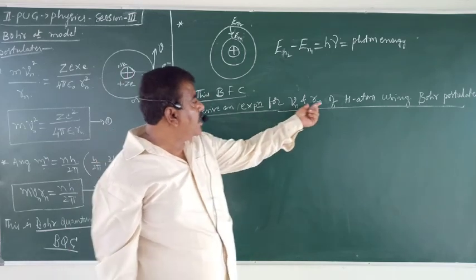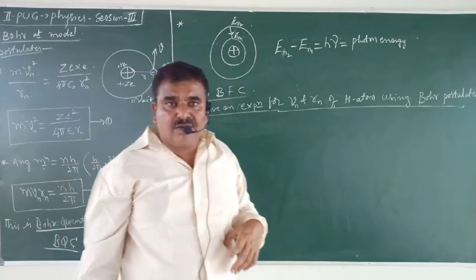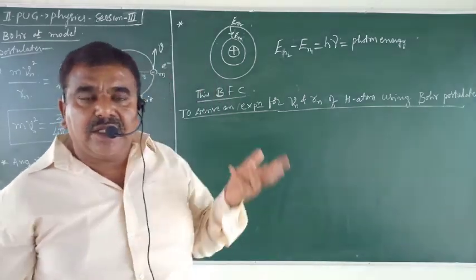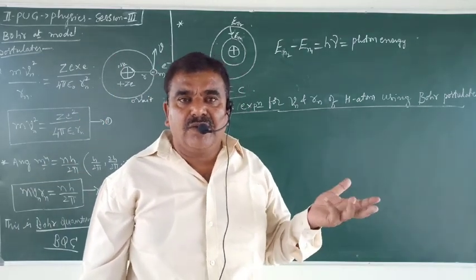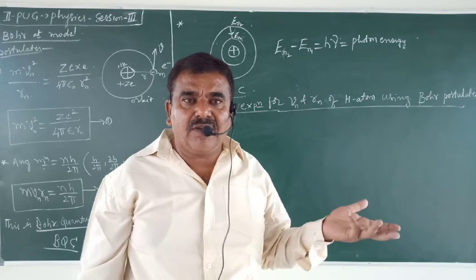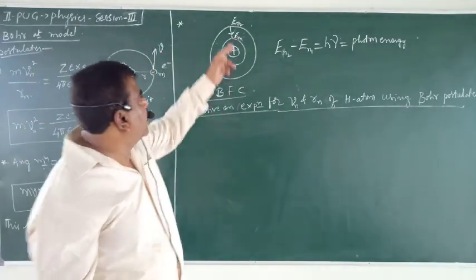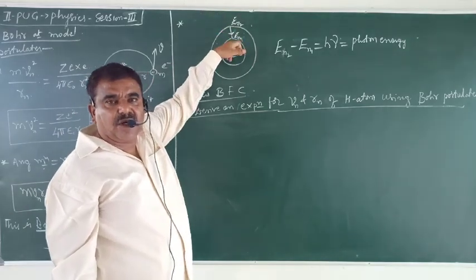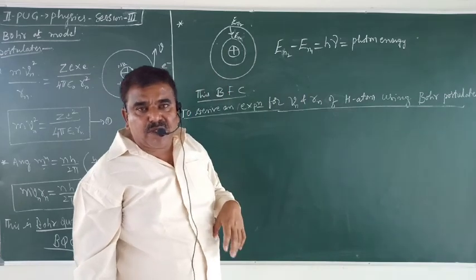We can derive an expression for the radius of the permitted orbits. Then we can find the energy of the electrons in those orbits. Whether the energy is positive or negative, we can see. Then we can find out, when the electron jumps from higher energy orbit to low energy orbit, what is the frequency of the radiation emitted? We can derive an expression.